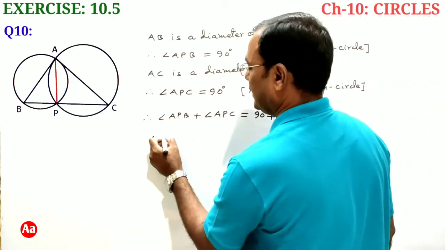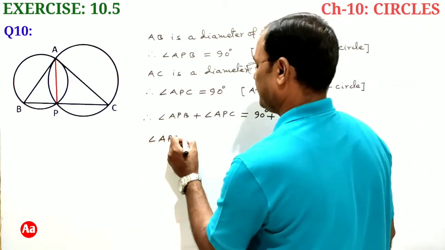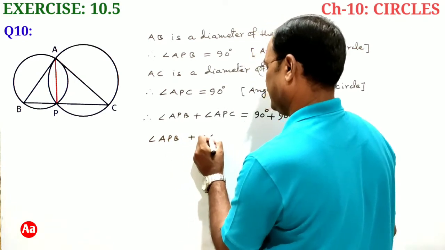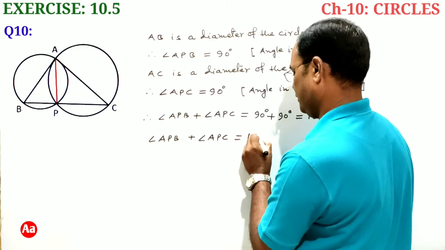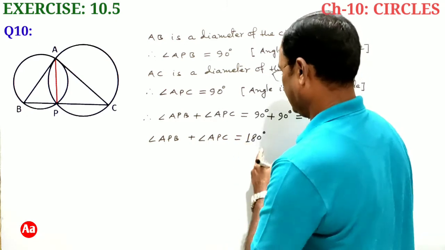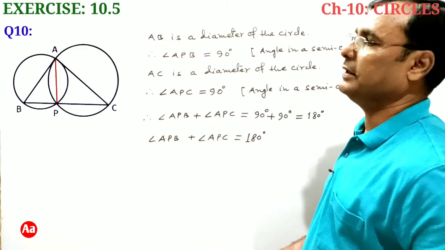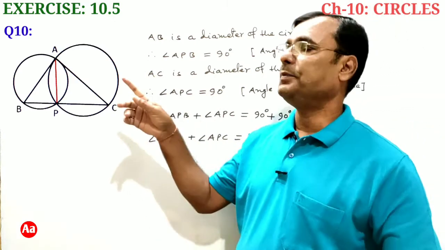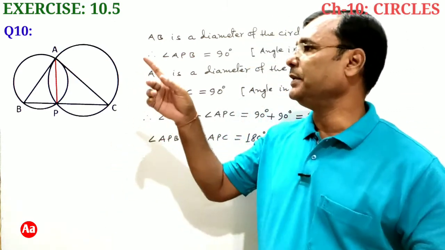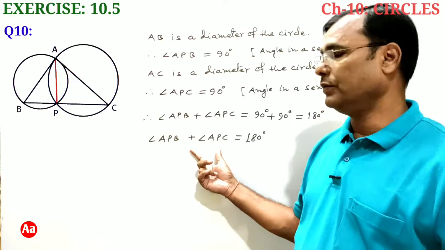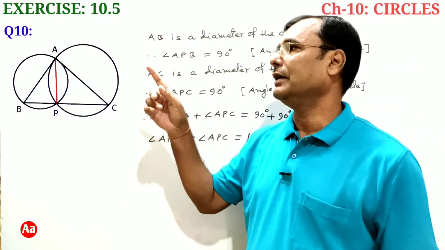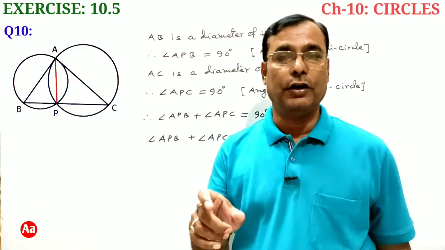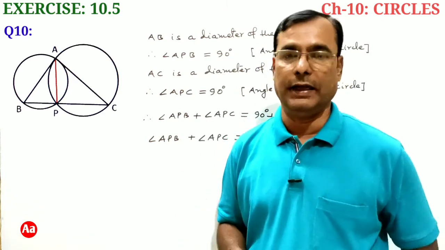That is angle APB plus angle APC equal to 180 degrees. Now see in the figure, angle APB plus angle APC is equal to 180 degrees. That means angle APB and APC form a linear pair of angles.